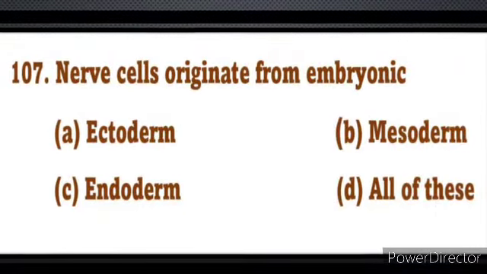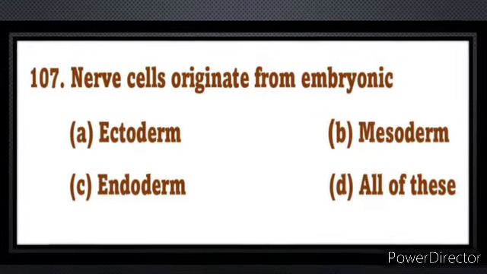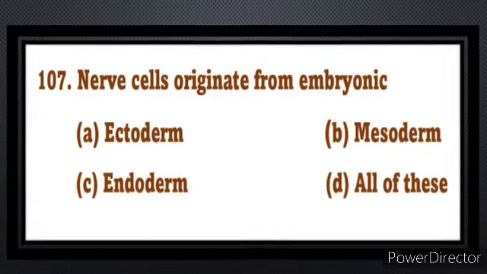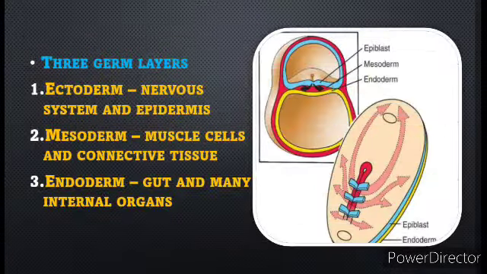Question number 107. Nerve cells originate from embryonic. The options ectoderm, endoderm, mesoderm are nothing but the three germ layers. In that, ectoderm gives rise to the nervous system and epidermis. Mesoderm gives rise to muscle cells and connective tissue. Endoderm gives rise to the gut and many internal organs.